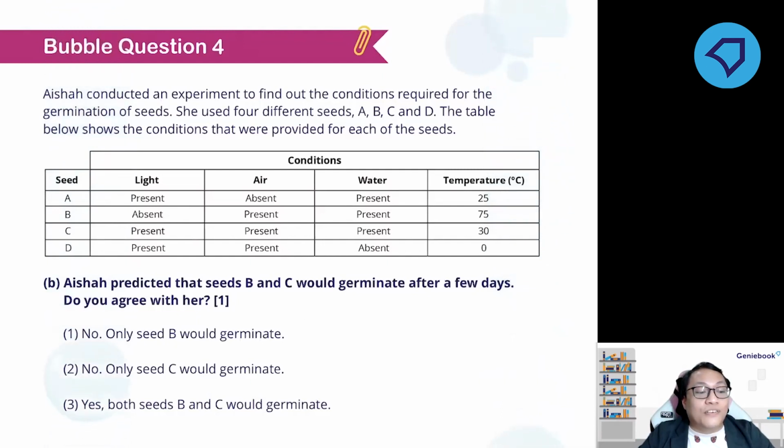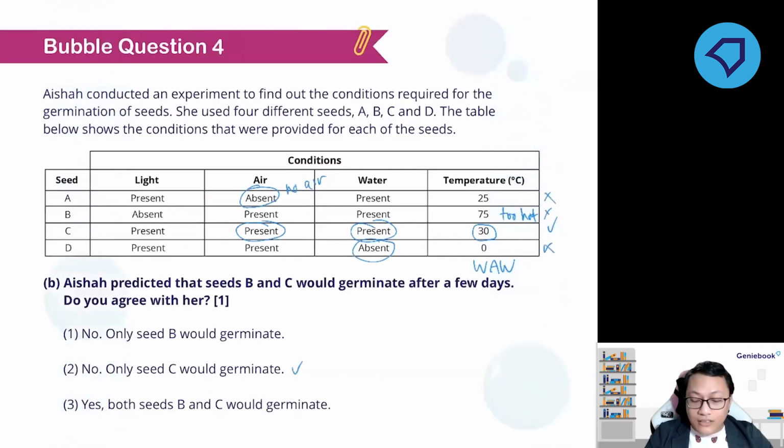What are the conditions needed for germination? Water, air, and warmth. Remember WAW. Wow. Okay, so which one is the answer? The answer is number 2. Why? Only seed C would germinate. Why would seed B not germinate? It's too hot. The seed will die. And seed A cannot germinate. Why? No air. So that's why only seed C. And this one has no water, so it cannot.